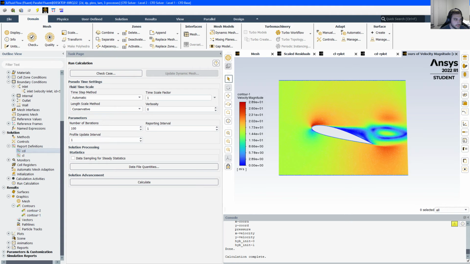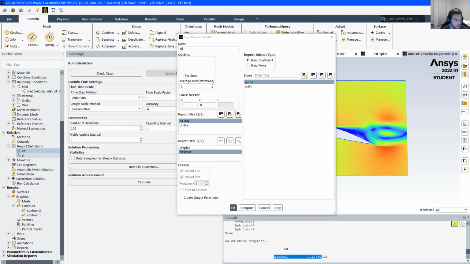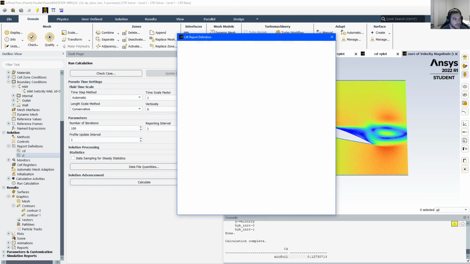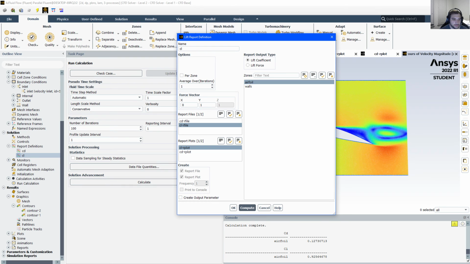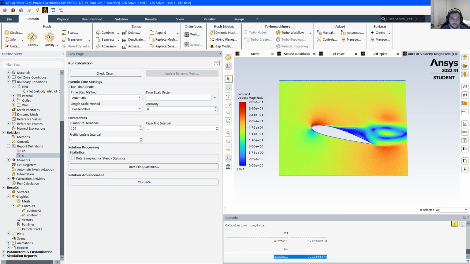And then to get the CD and CL values, you just come over here, double click on it, hit compute, and there's your CD, and hit OK. And you come to CL, hit compute, and there's that. And that's it. That's the first part of the project.